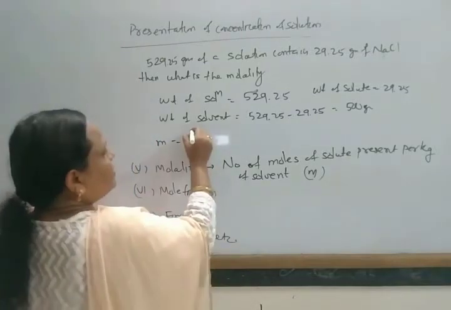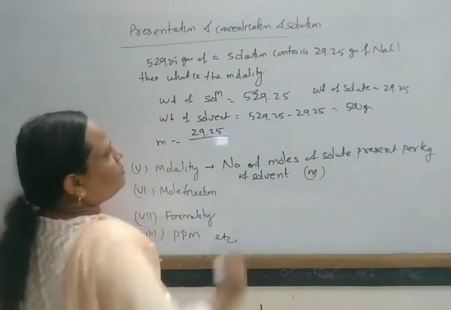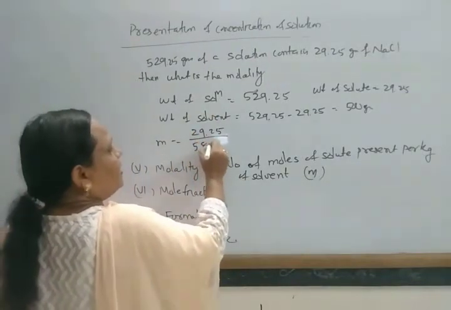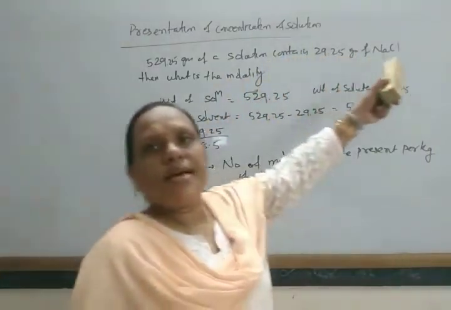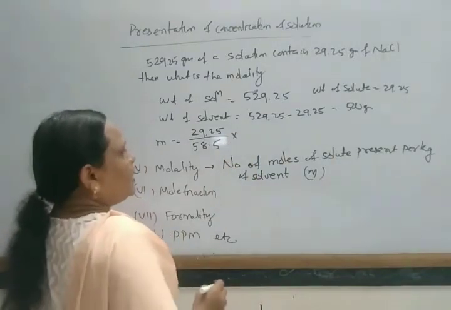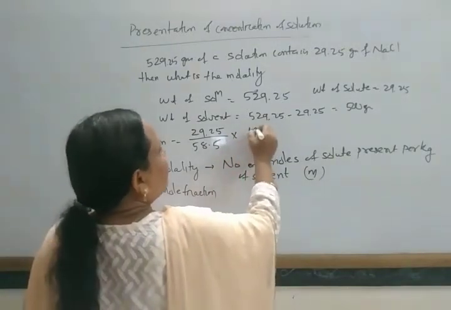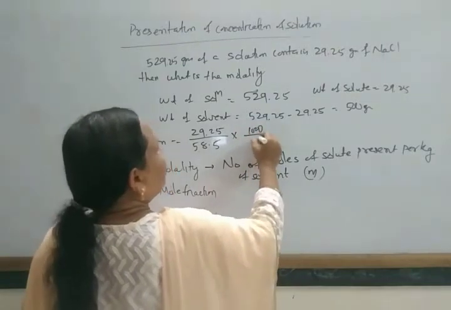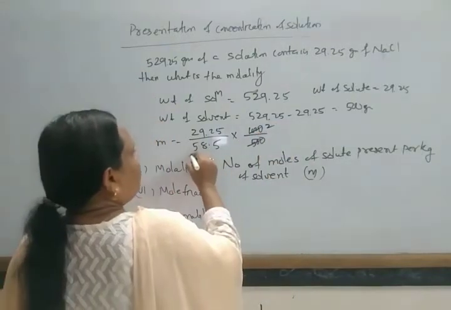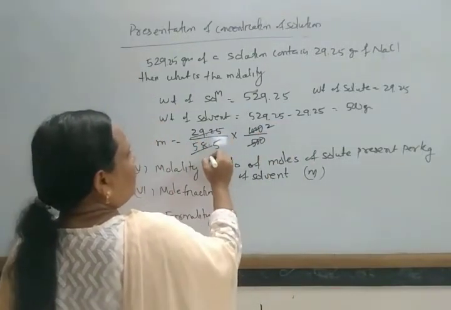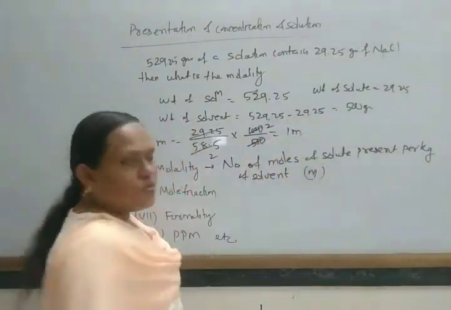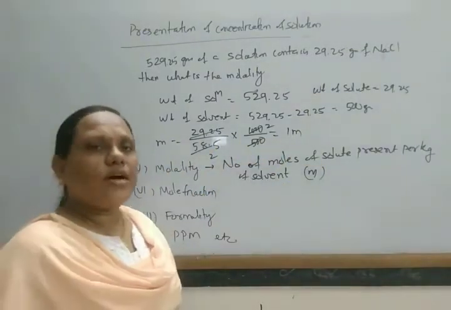Weight of the substance 29.25 by molecular mass of the solute, that is 58.5, since sodium chloride has molecular weight 58.5, then multiplied by 1000 by 500. In this way, 1000 by 500 is 2, and 29.25 by 58.5 is 0.5, so the result is 1. This solution is 1 molal.